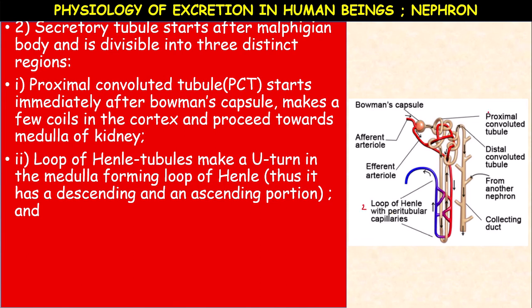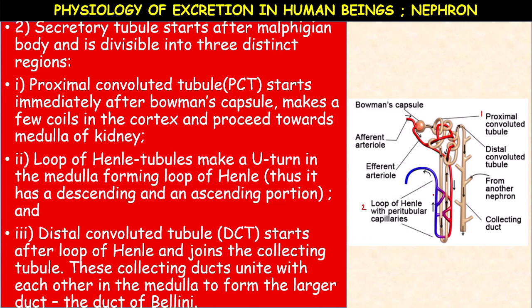The first one is proximal convoluted tubule. Second one is loop of Henle. The third one is distal convoluted tubule. And the last one is collecting duct. So what is proximal convoluted tubule?